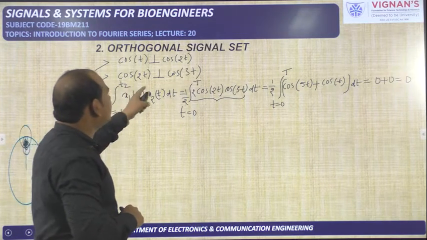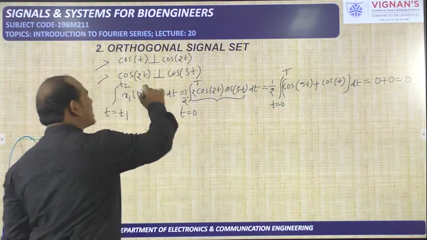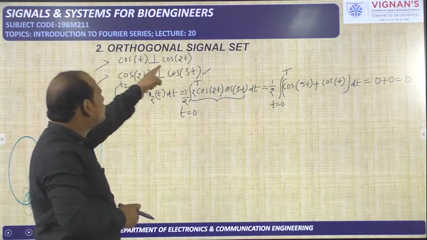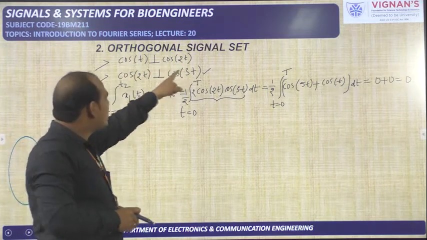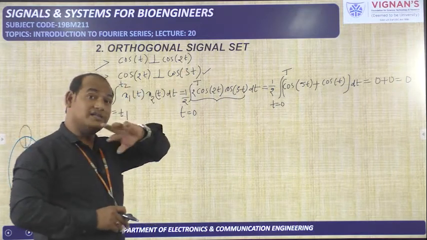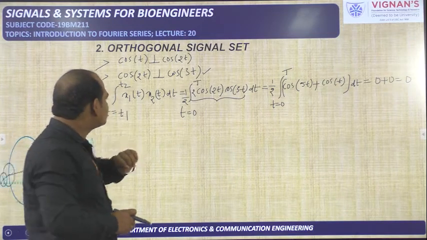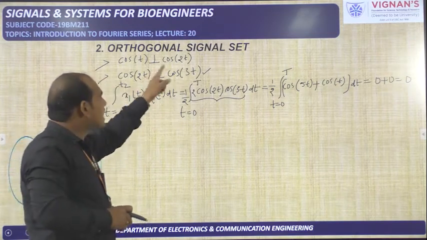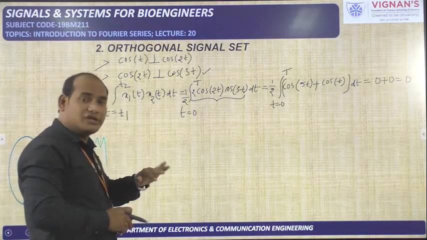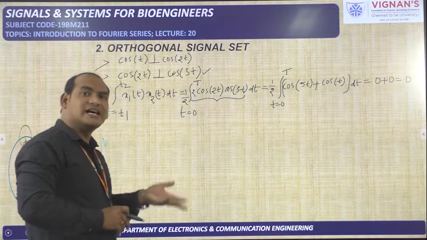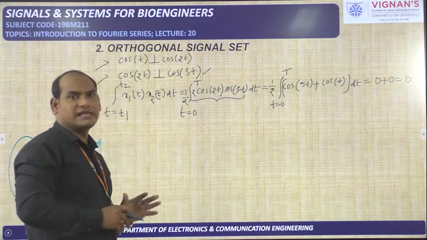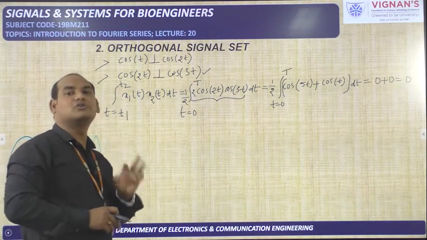Those two signals are cos 2t and cos 3t, so these two are also orthogonal to each other. Now you can imagine one thing. Cos t is already orthogonal to cos 2t, and cos 2t is also orthogonal to cos 3t, so cos t is also orthogonal to cos 3t. Like that, you can try cos 3t and cos 4t, they will be orthogonal. Cos 4t and cos 5t, cos 5t and cos 6t, cos 100t and cos t will be orthogonal. Any two cos functions will be orthogonal to each other.